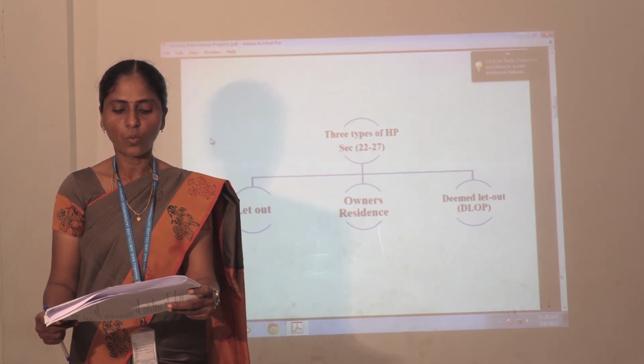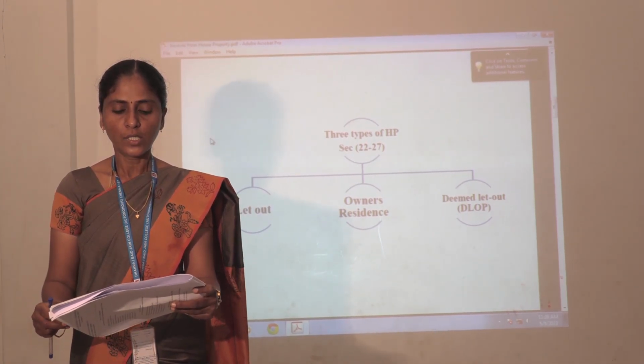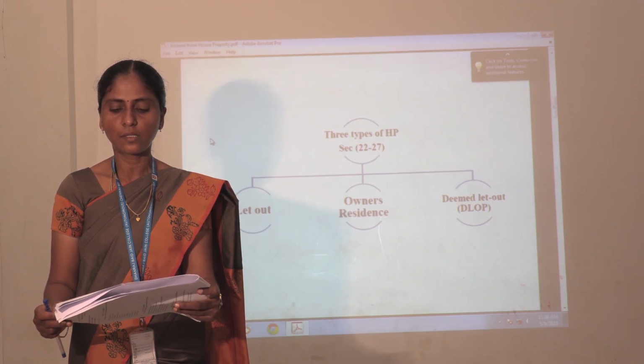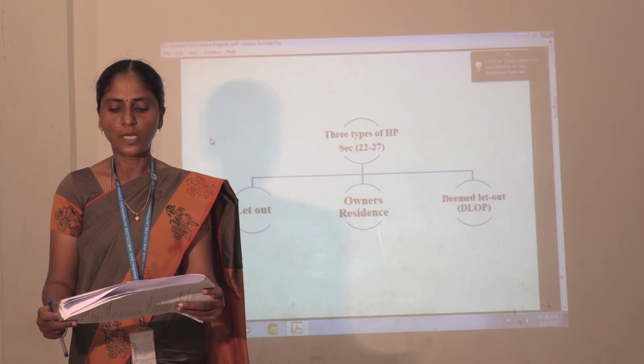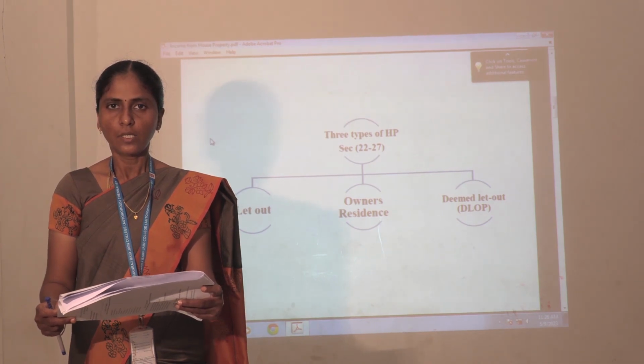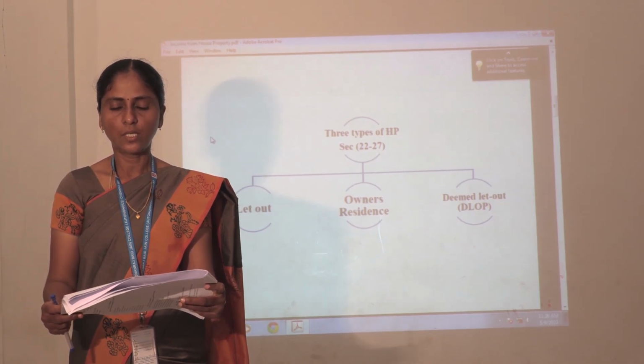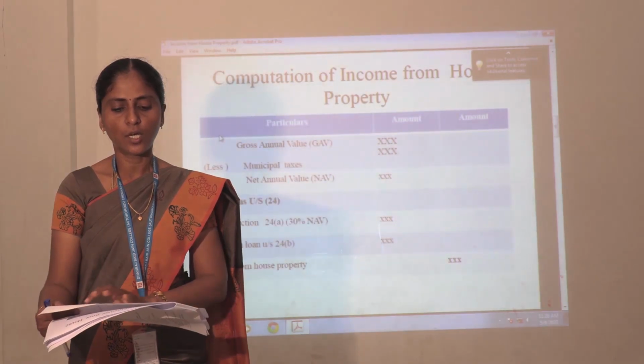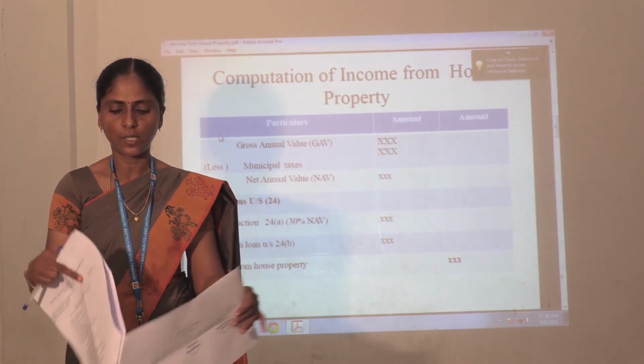Then another one is owner's residence. Owners use it for their own residential purpose, that is owner's residence. Then third one is deemed let out. Neither is the house let out nor used for residence. So that we call deemed let out. So house property income has these three types.